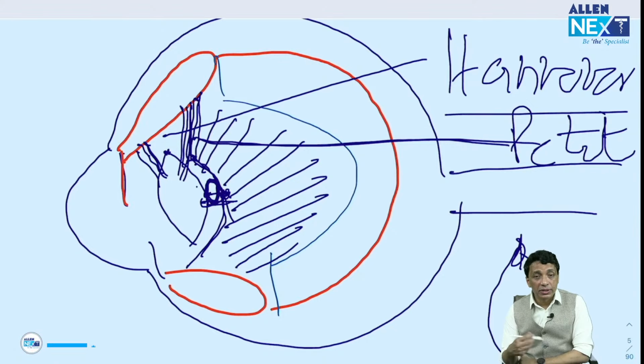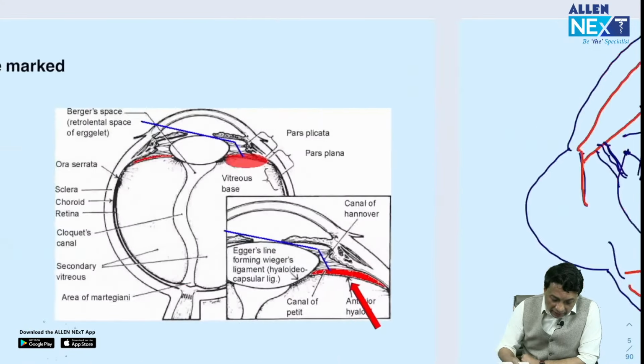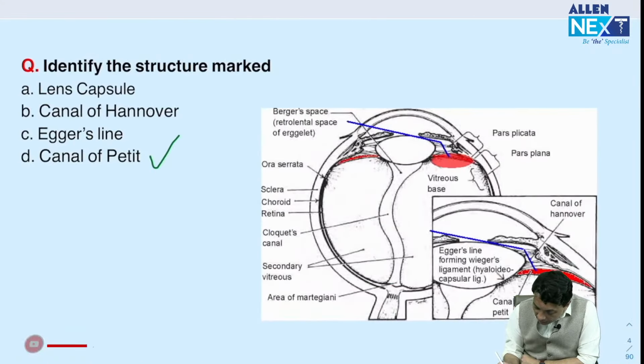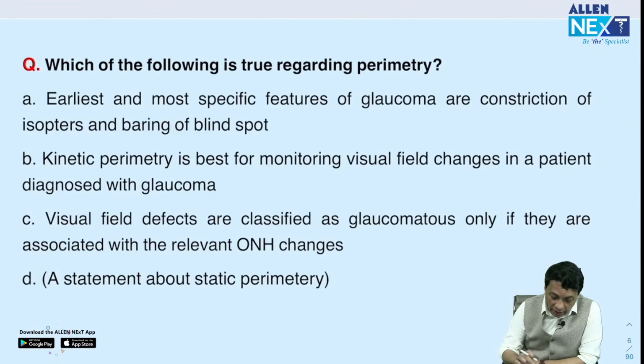Often vitreous hemorrhage starts there. Vitreous hemorrhage, remember, this is part of vitreous, starts there. That's the importance of the Egger's line. But the question where the arrow seems to point here seems to point to the canal of Petit. Okay, so the answer here is canal of Petit. Not easy, mind you, not easy at all.